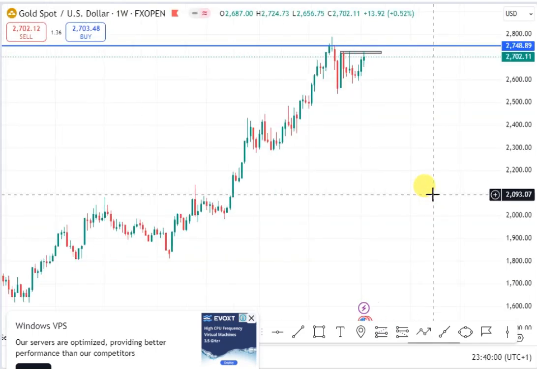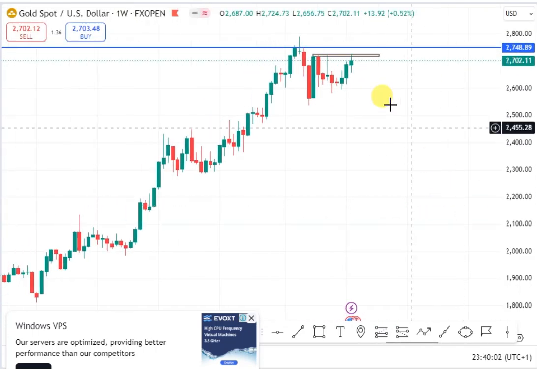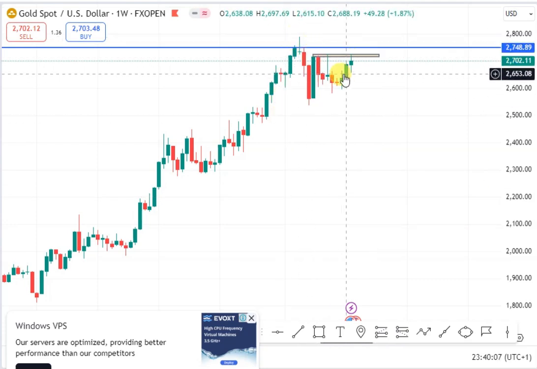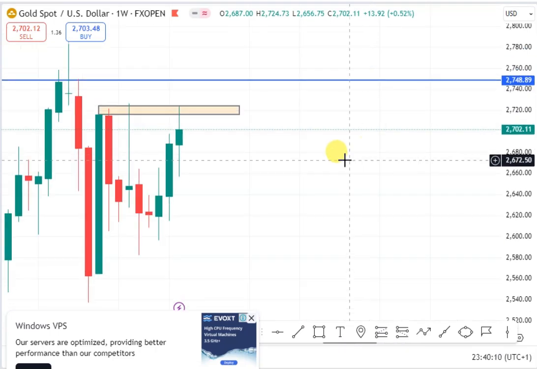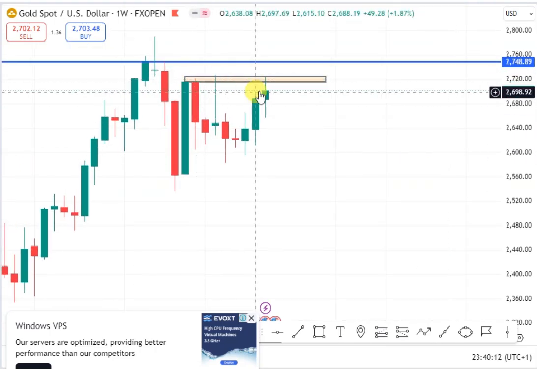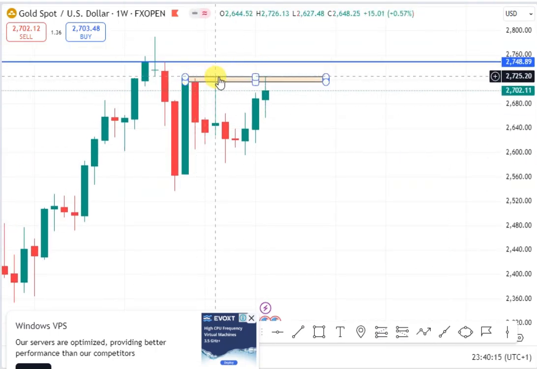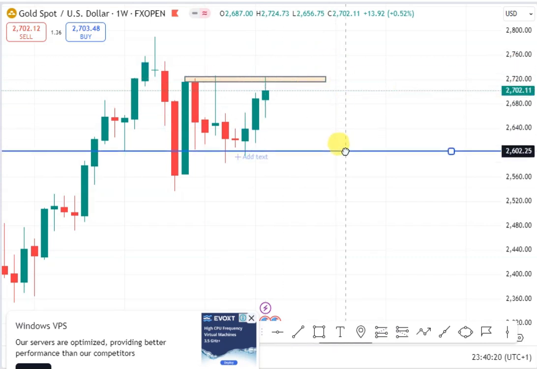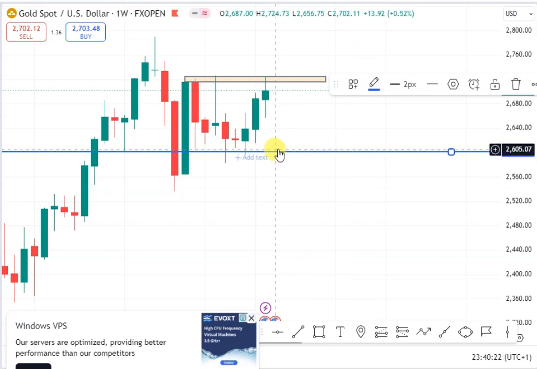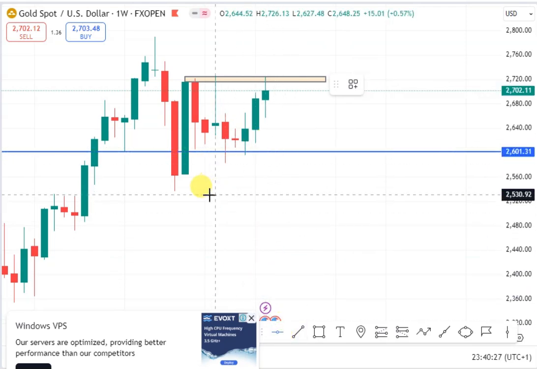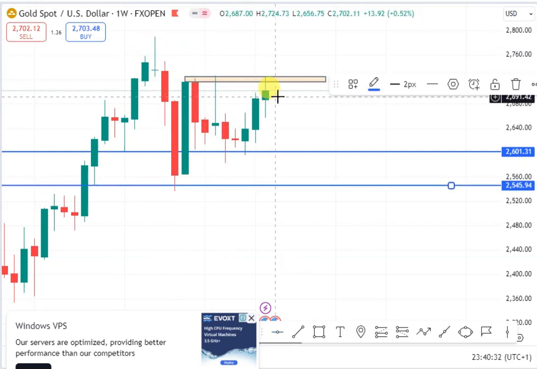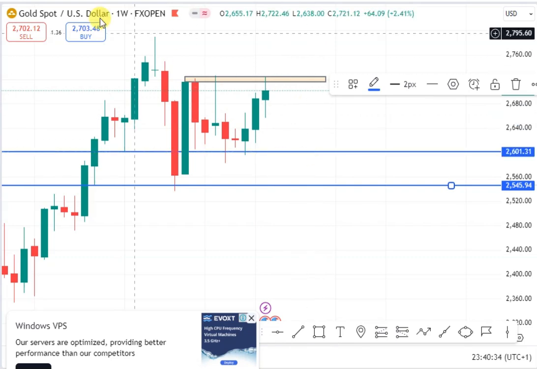Gold on my weekly chart still shows a sign of a downtrend. You can see that on my weekly chart we have a higher high, we have a lower high, then we also have a lower high. So long as we have this series of lower highs and price fails to close above this weekly resistance, it shows that we are expecting gold to push lower this coming week. We expect our first target will be at this level for gold, then our second target will be at this level. So long as we have this downtrend structure, which is a higher high, a lower high, a lower high, we expect gold to push lower this coming week.